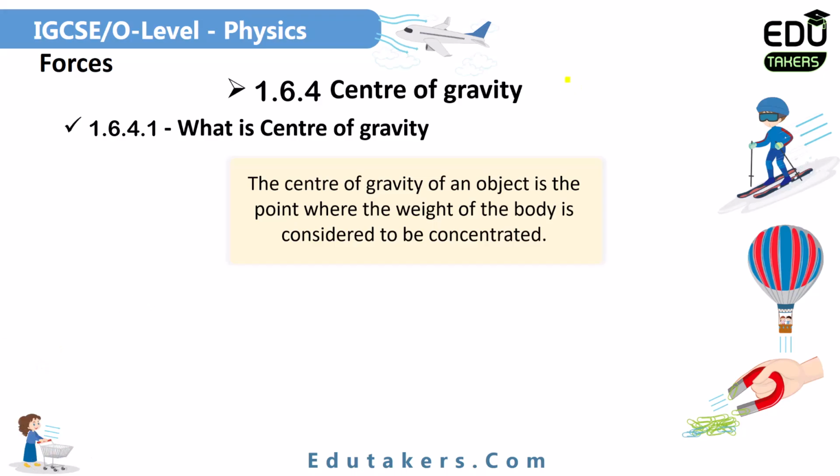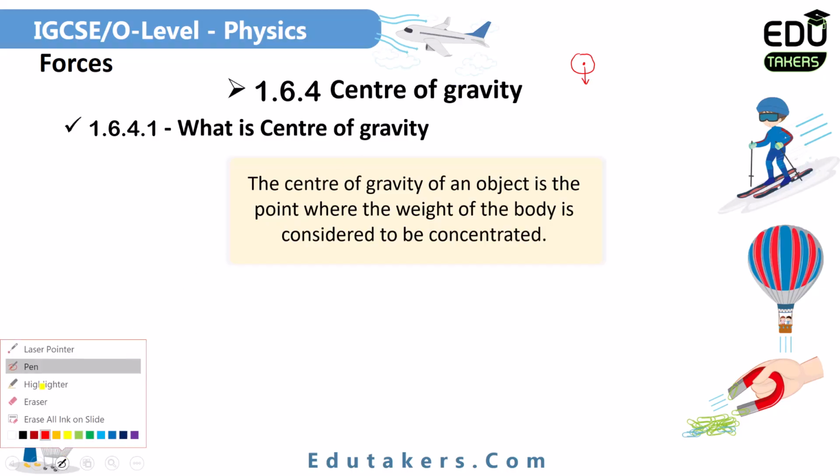If I suppose that I have an object in the shape of a sphere, then what would be the center of gravity? The whole weight of this sphere is basically concentrated at its center. It means that the point at the center of the sphere is the center of gravity. So I can simply say the center of gravity of any object is the point where the whole weight of the object is considered to be concentrated. You can see the definition here: the center of gravity of an object is the point where the weight of the object is considered to be concentrated.